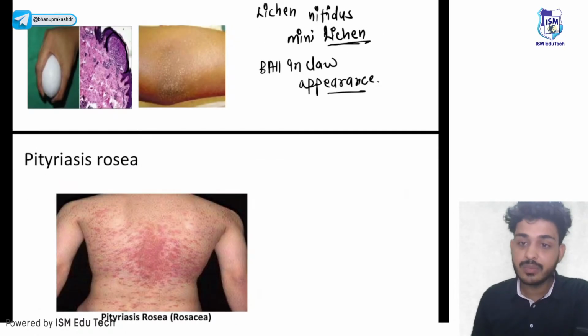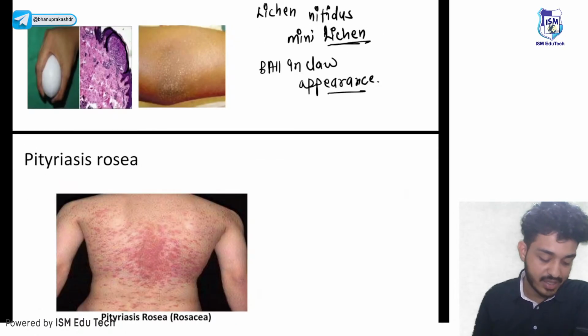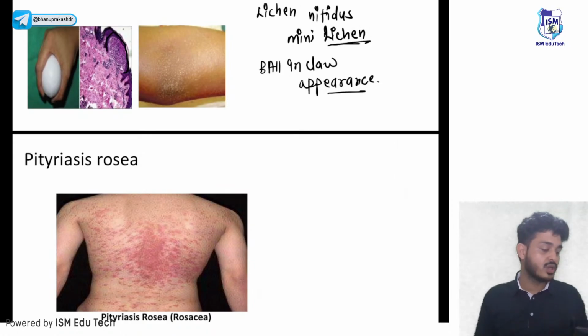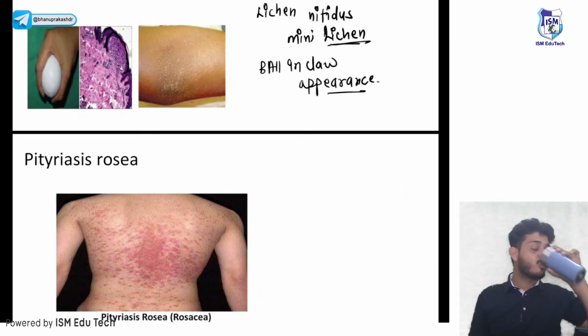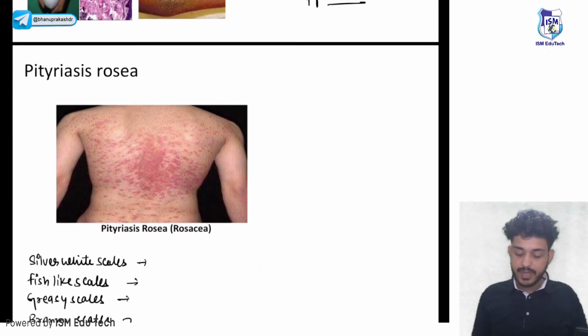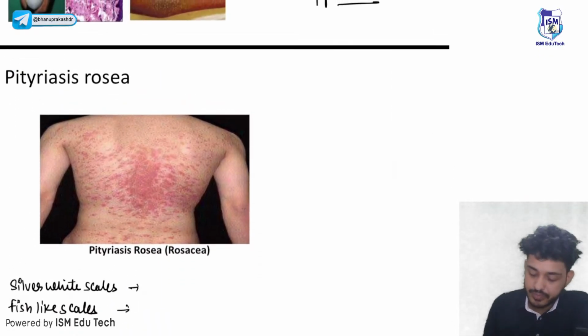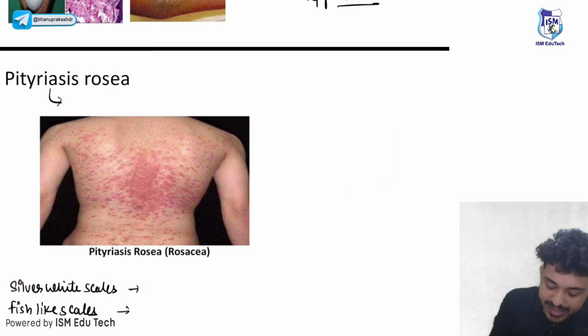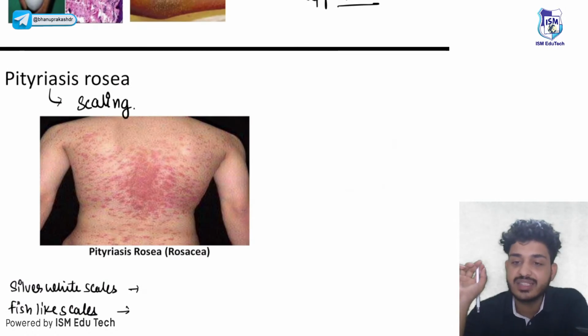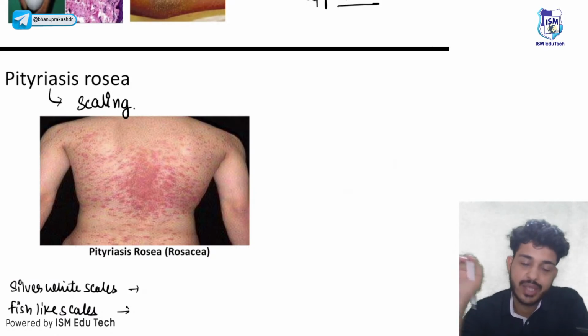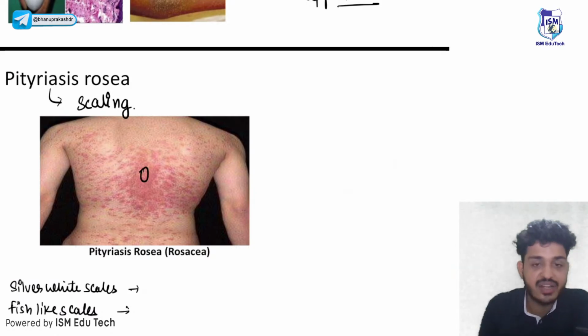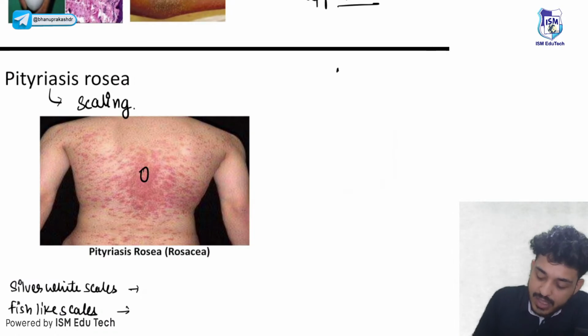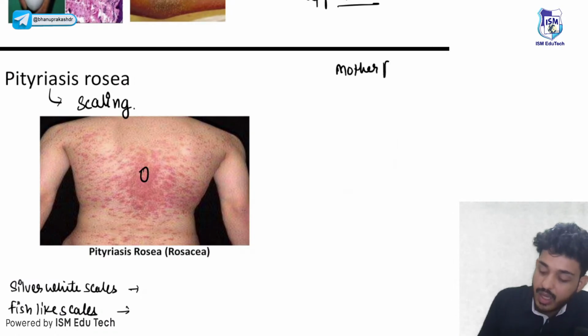Okay. Next one, moving on to next is your Pityriasis rosea. What is the meaning of pityriasis? The meaning of pityriasis is scaling. Wherever you see the word pityriasis, that is scaling. The first patch that you will see is known as mother patch, also known as herald patch.